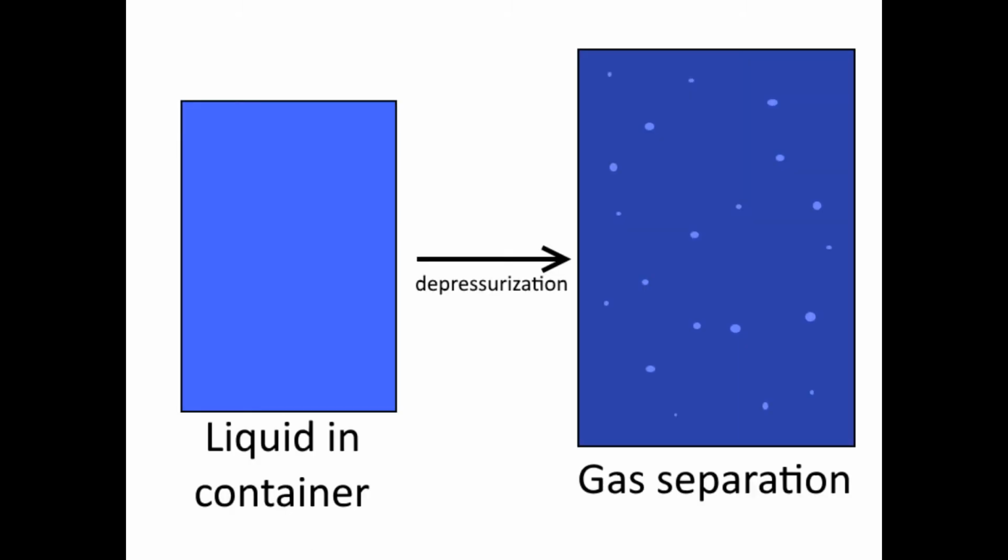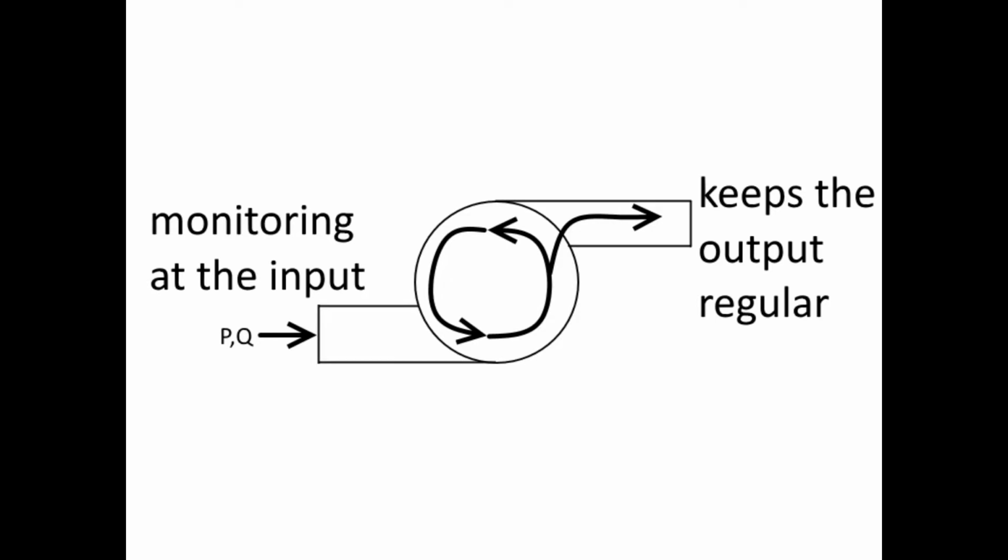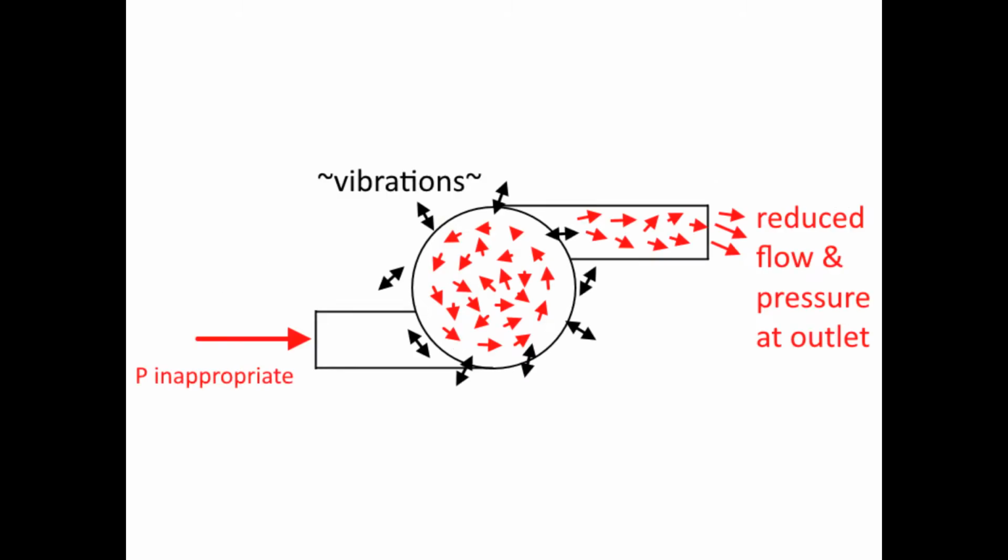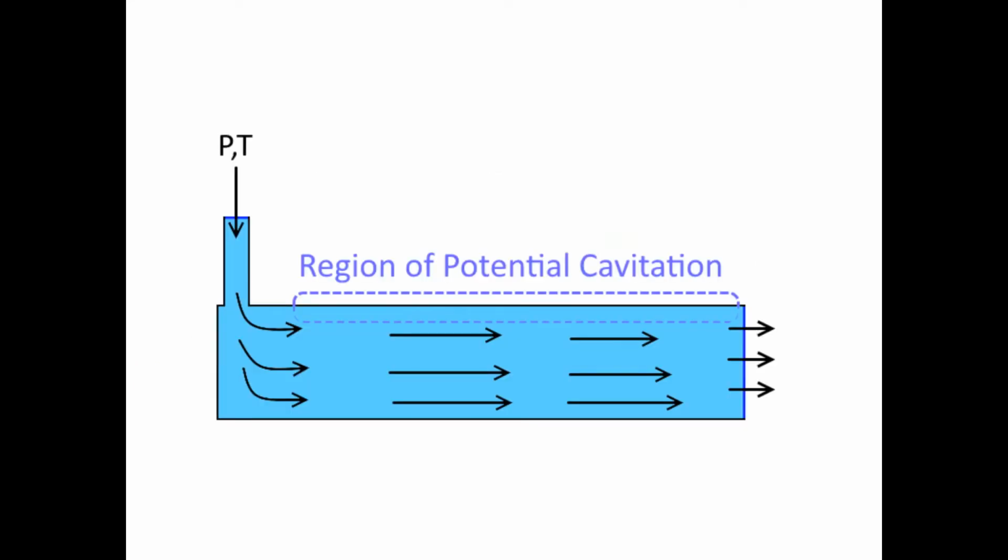It occurs when a flowing fluid drops the fluid's liquid pressure below its vapor pressure, and bubbles of gas begin to form in the liquid. In most applications, cavitation is pretty bad because it alters the mechanics of the flow regime and causes things to break down. In pumps, for example, cavitation is avoided by keeping the flow parameters at the inlet above a net positive suction head. If this requirement isn't met, the pump becomes unstable due to vibrations and a drop-off in the outflow and outlet pressure. An experimental setup was run to examine the phenomenon of cavitation.